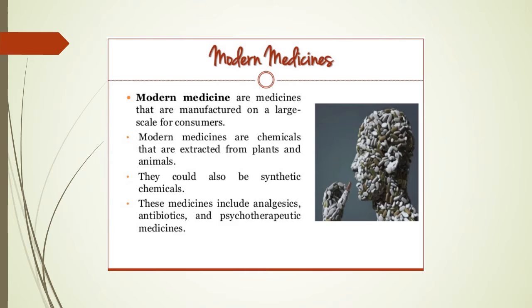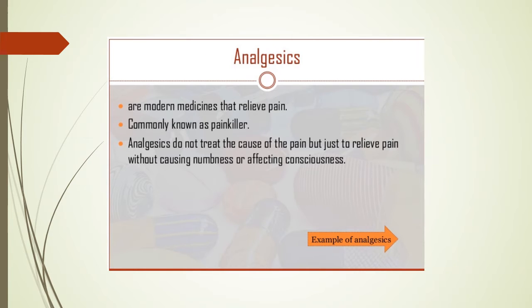So this medicine includes, so we have three types of medicine: analgesics, antibiotics, and psychotherapeutic medicine. So we go one by one through these three types of medicine.